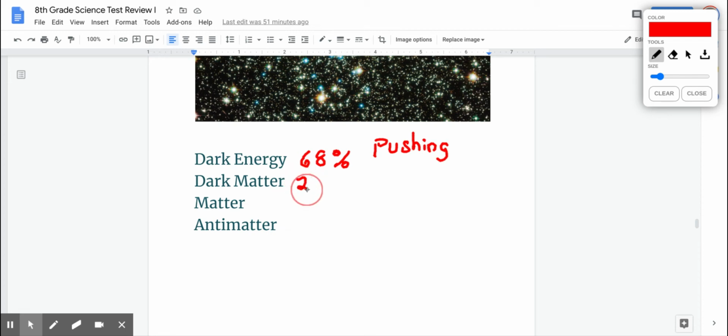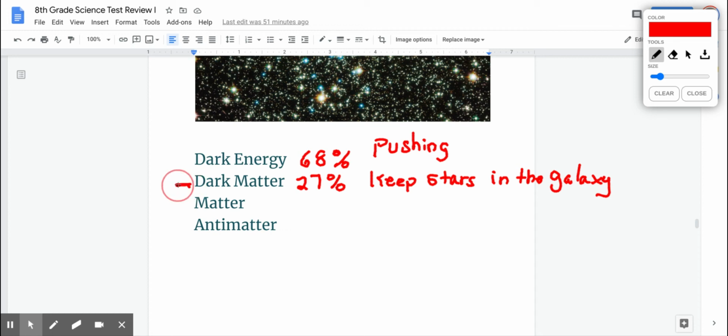Whereas dark matter makes up about 27%, and you don't need to know these exact numbers. And dark matter keeps the stars in the galaxy together. So it really just keeps the galaxy together. If it wasn't for dark matter, the Milky Way would just fall apart. So we need dark matter. We know we need dark matter, even though we can't touch it, see it, or feel it.